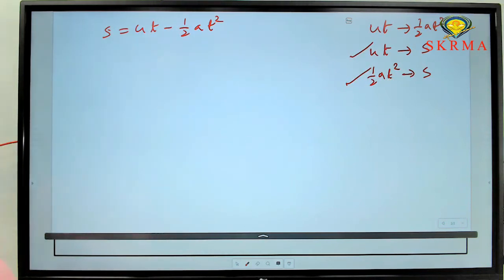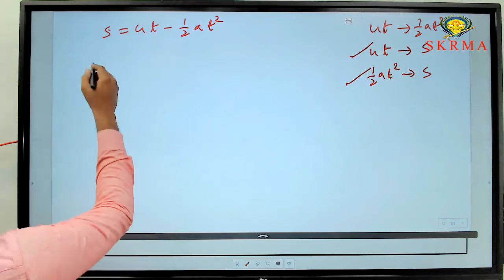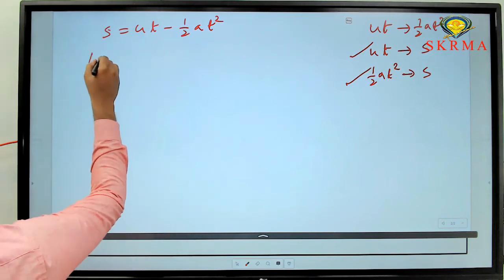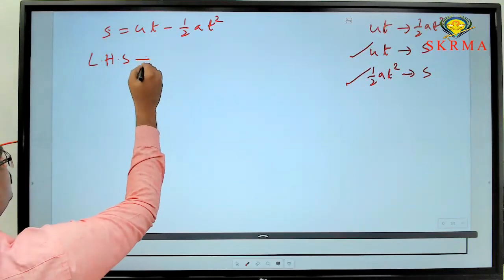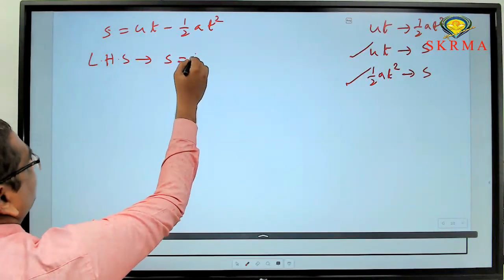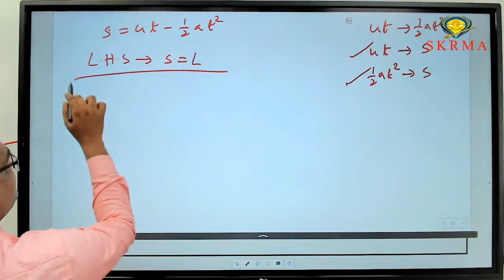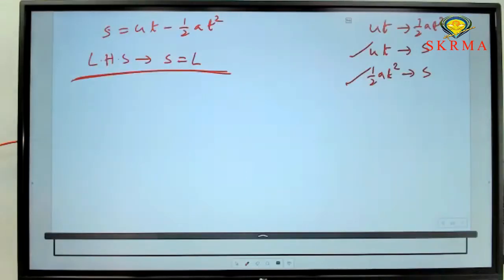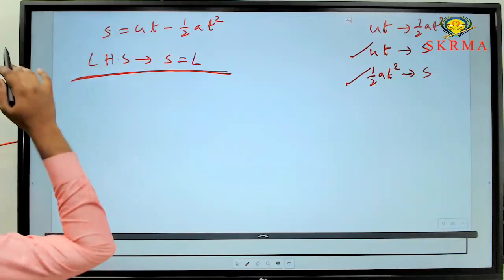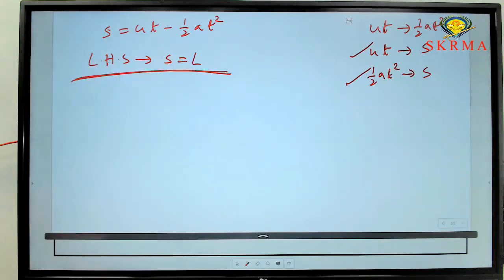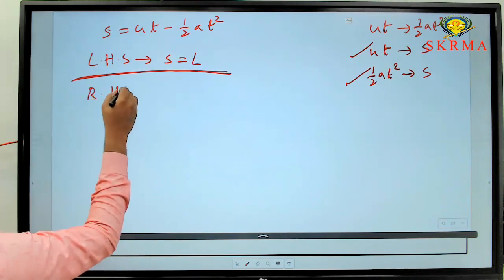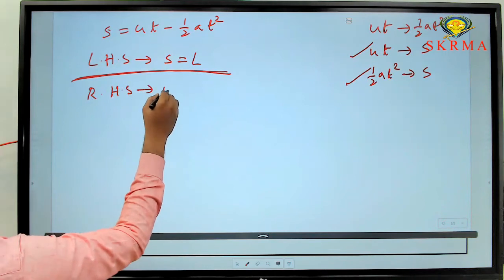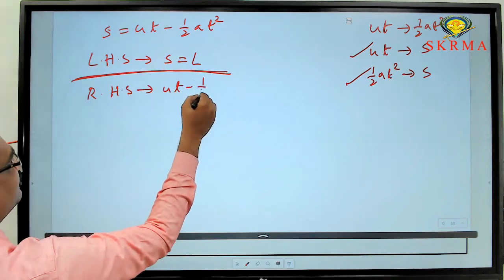So take LHS first, the left hand side. What is the quantity given? Only s. What is the dimensional formula? L. So the left hand side is completed. On the left hand side, s is nothing but distance, so it is L. Next one, right hand side. What is the expression on the right hand side? ut minus half at square.